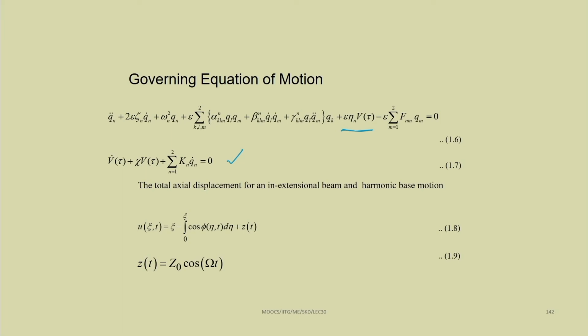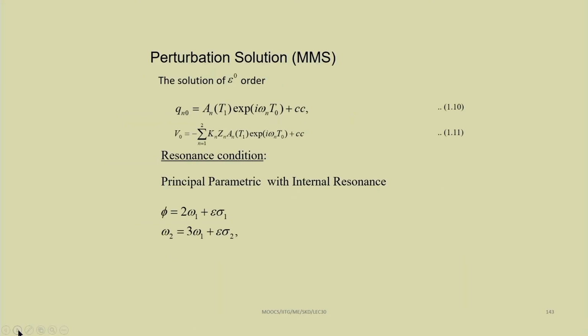We can apply the inextensibility condition. So, here you can note that we have applied this inextensibility condition, that is u(zeta, t) equal to zeta minus the integral from 0 to zeta of cos phi(eta, t) d eta plus z(t). So, we have used this inextensibility condition to derive this equation of motion. Also, we have taken z(t) equal to z0 cos omega t in this analysis.